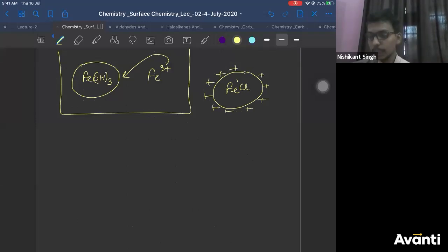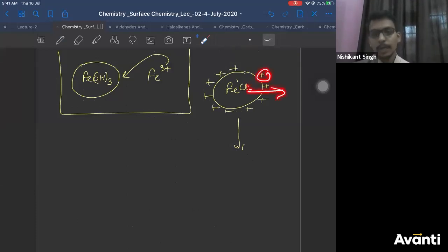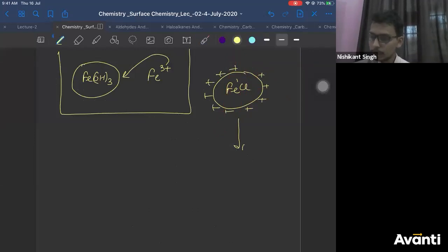These positive ions will repel within the precipitate and break this precipitate into colloidal particles. This process is called peptization, right? So you get small FeOH3 particles with a positive charge on the surface. The positive charge was due to Fe3+ ions, right?